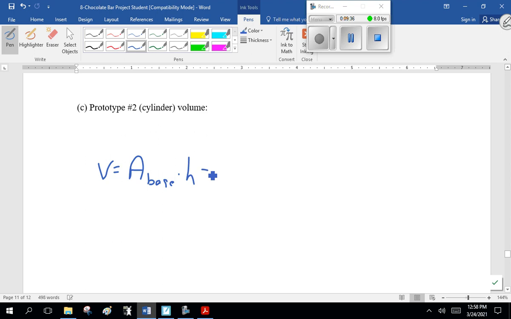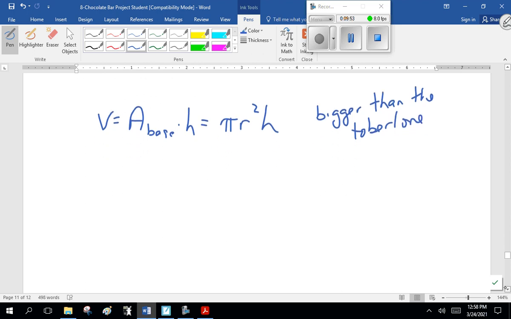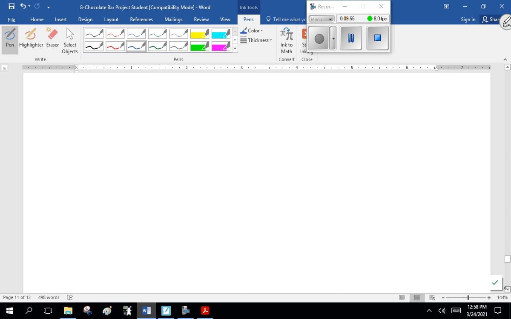Base times height. It's a circle, so it's pi r squared times h. And remember, this volume is bigger than the Toberlone. You have to calculate the volume, and it has to be bigger than the Toberlone. If it's not, then go back and fix it. Change something so it's a little bigger.